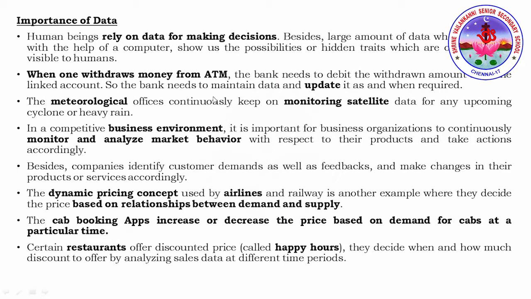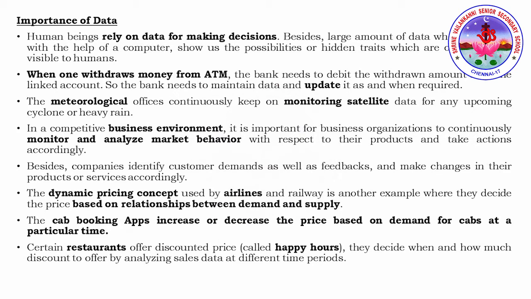In case one person is withdrawing money from the ATM, the bank has to keep it updated in their website: what amount has been debited, what is the withdrawn amount, and which account it has been linked to, on which date it has been debited. So all these things have to be maintained by the bank. Similarly, the meteorological department has to continuously monitor the satellite data for upcoming cyclones or heavy rains. Similarly, in a business environment, they have to monitor and analyze the market behavior with respect to the products, and they will take actions according to it.